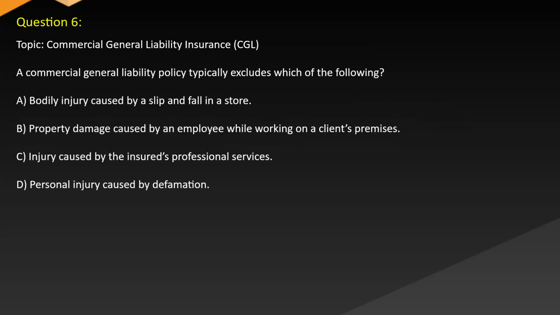Question 6. Topic: Commercial general liability insurance, CGL. A commercial general liability policy typically excludes which of the following? A. Bodily injury caused by a slip and fall in a store. B. Property damage caused by an employee while working on a client's premises. C. Injury caused by the insured's professional services. D. Personal injury caused by defamation.